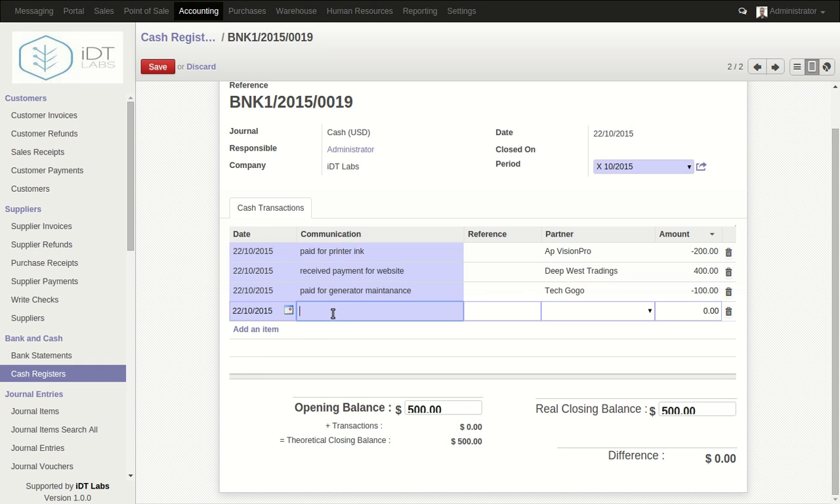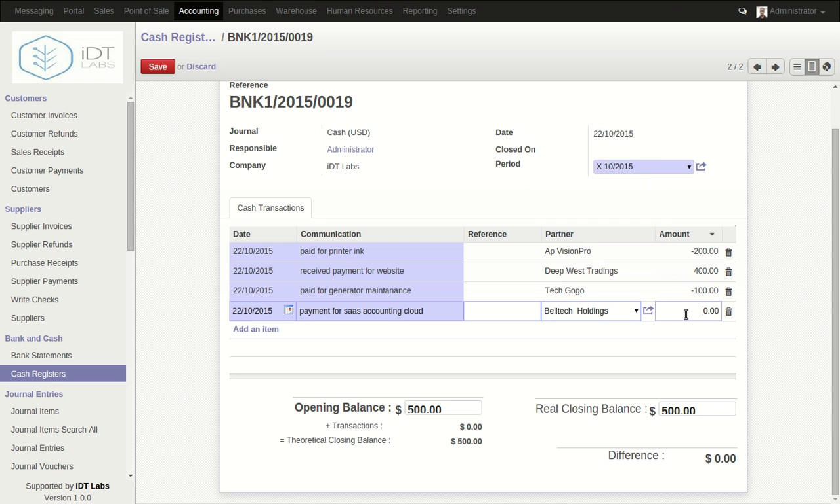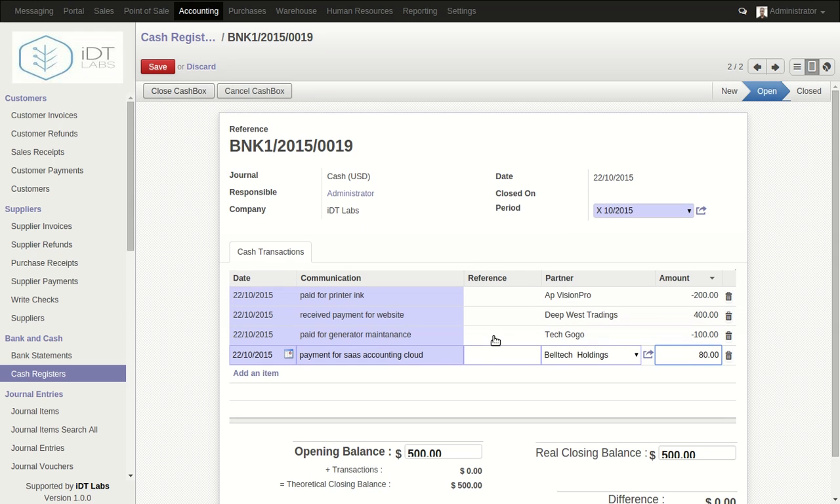So here let's say payment for SaaS accounting cloud. The partner here is Beltec Holdings, and the payment is $80. So this is it. Now we can specify a real closing balance, and then the opening balance again. We can click save.